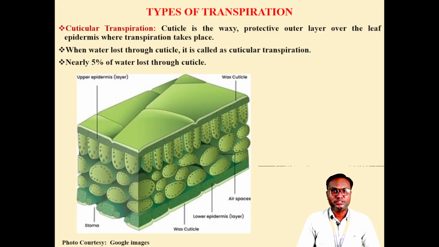The cuticle is a waxy substance made up of cutin, and it is the outermost covering present outside the epidermis. When water is lost through the cuticle, it is known as cuticular transpiration. Actually, the cuticle is hydrophobic in nature, therefore only 5% of the water is lost through the cuticle, and it is negligible.